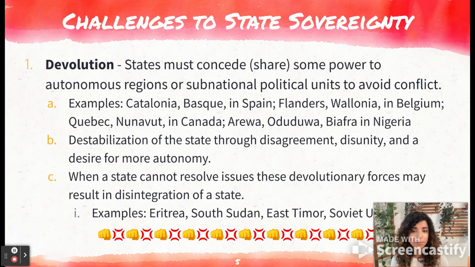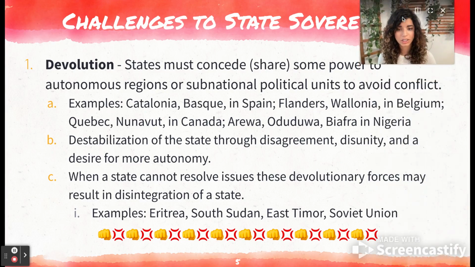It can cause destabilization of the state through disagreement, disunity, and a desire for more autonomy. So when you have an area within your own country saying that they want more political power, they want to make their own decisions, then you don't have that unity. When a state cannot resolve its issues, these devolutionary forces may result in disintegration of a state. One of the biggest examples is probably the Soviet Union.